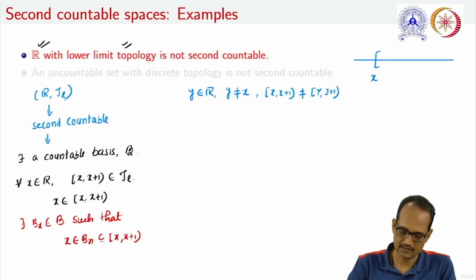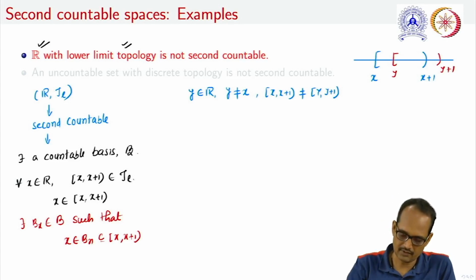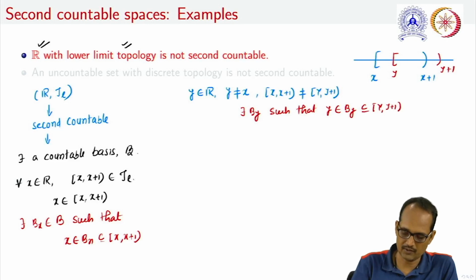If this is x and this is x+1, then the second will be something like, if this is y, then this is y+1. Also, we can justify that if there exists By such that y belongs to this By, which is a subset of this semi-open interval [y, y+1), then Bx cannot be equal to By.